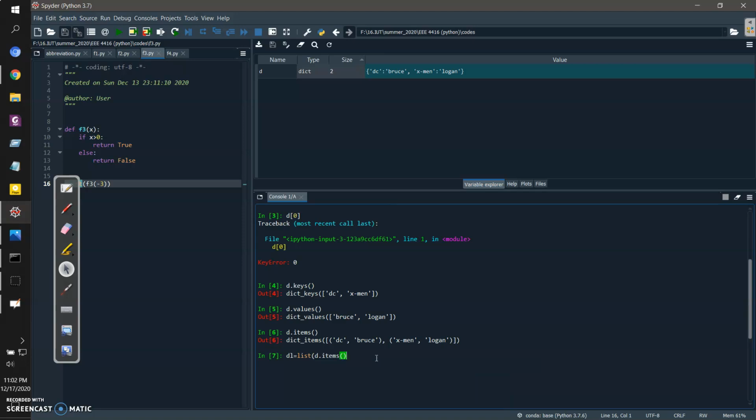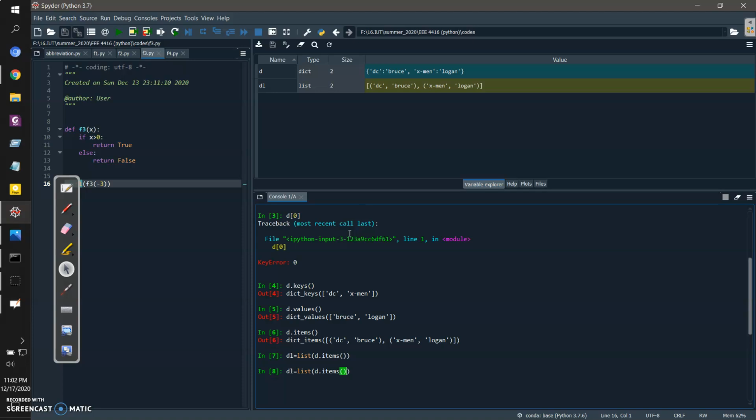See, I have done something here. I have used this list, because this command d dot items returns the dictionary items. If I want to visualize it, this is an iterator, but if I want to get the items in a list format, I can just call list on d dot items. So it will provide me this list.